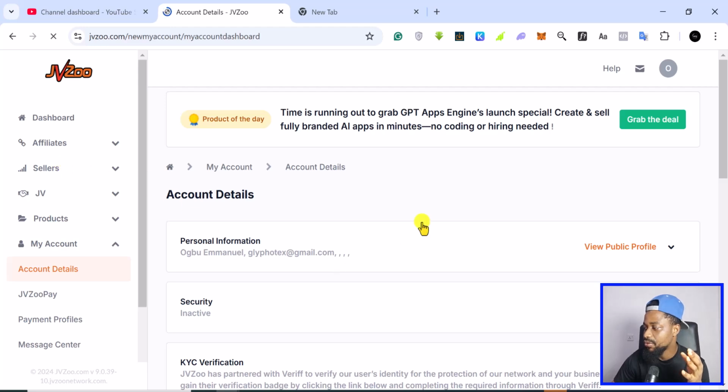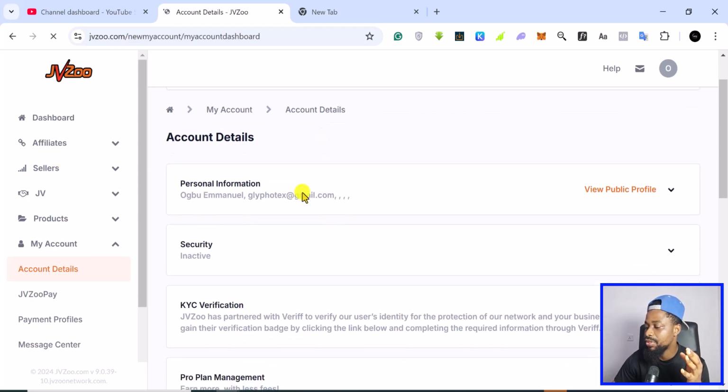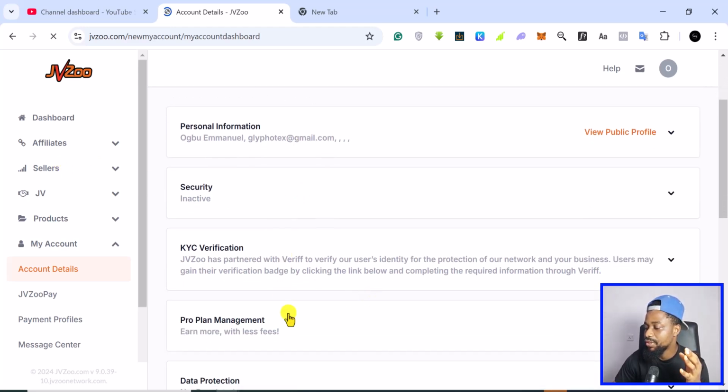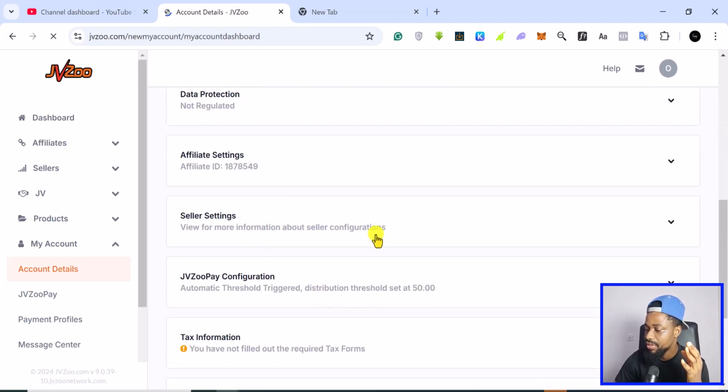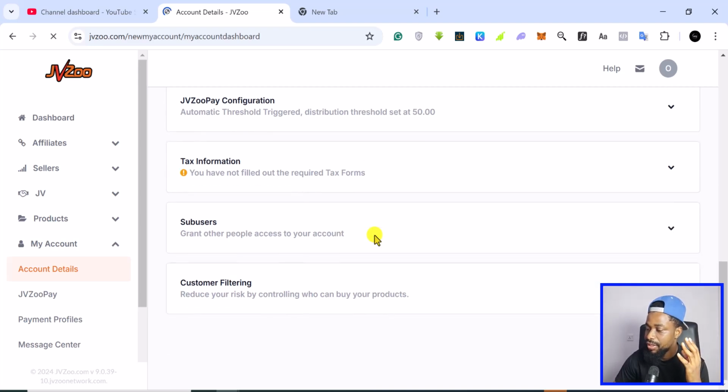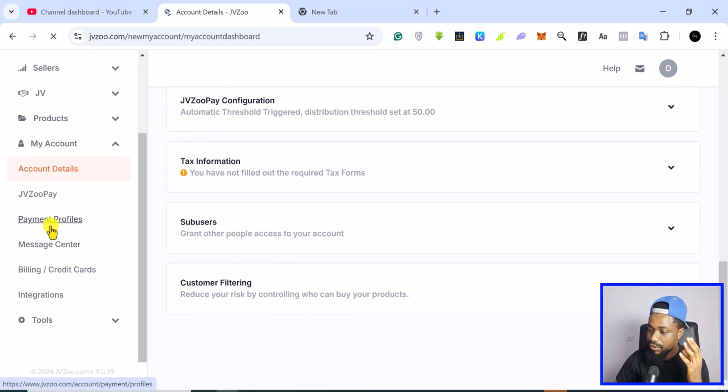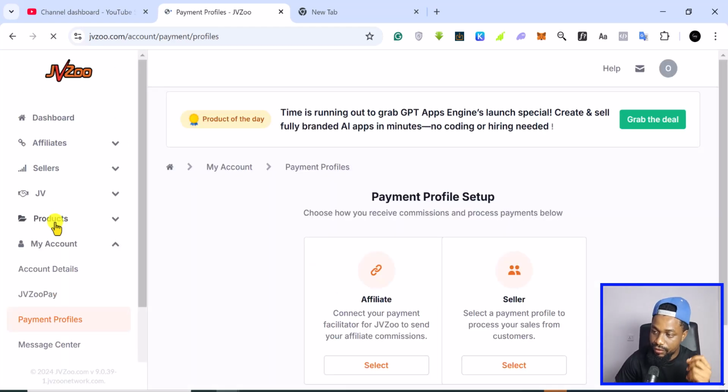If you come to your profile, you see everything about it: the plan that you are on, your affiliate ID, your seller ratings if you are a seller, and all of that. If you come to payment profile here, this is where you can add your payment information, how you want to withdraw your money, and all of that.